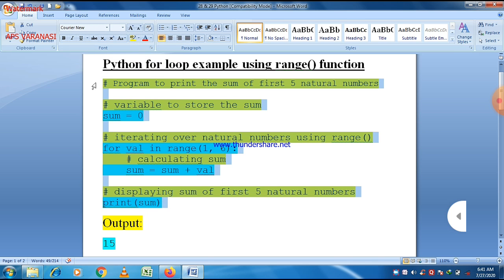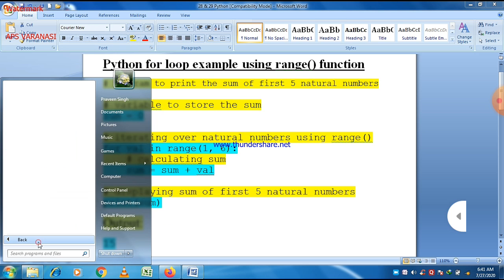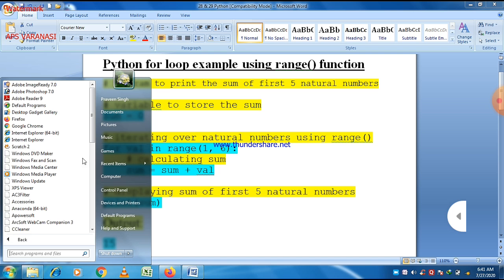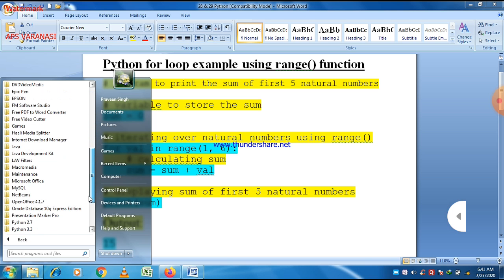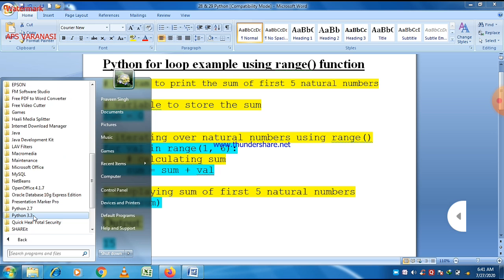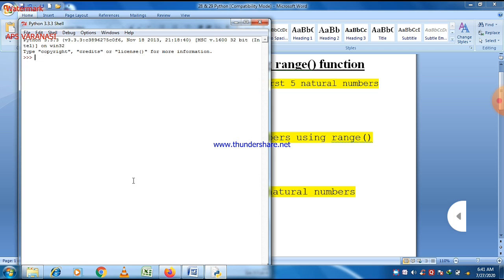Let us take this program. Just go to Python IDLE, the integrated development environment, where you can type and run a program. There are 2 Python versions here, Python 2.7 and Python 3.3. Here I will execute this program in Python 3.3. It will take some time. After that there is interactive mode here.